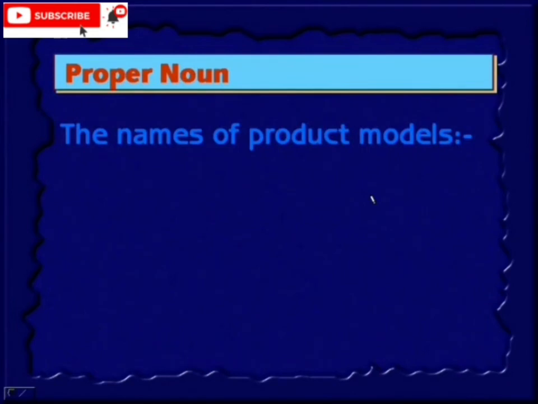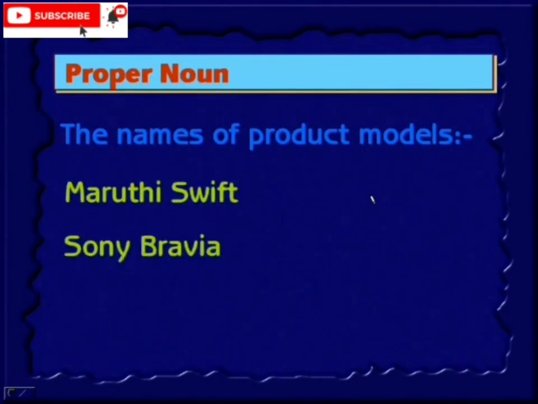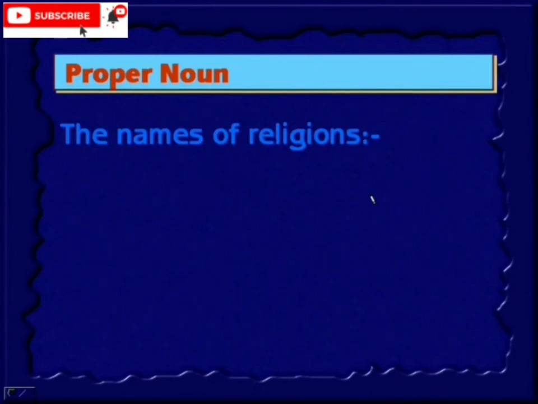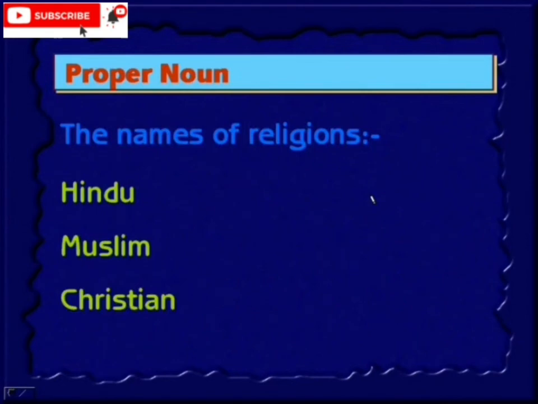The names of product models: Maruti Swift, Sony Bravia, Nokia N95. Names of religions: Hindu, Muslim, Christian. Okay, all religion names.